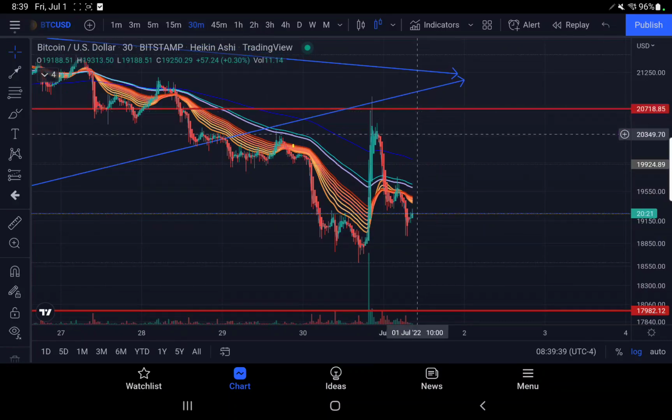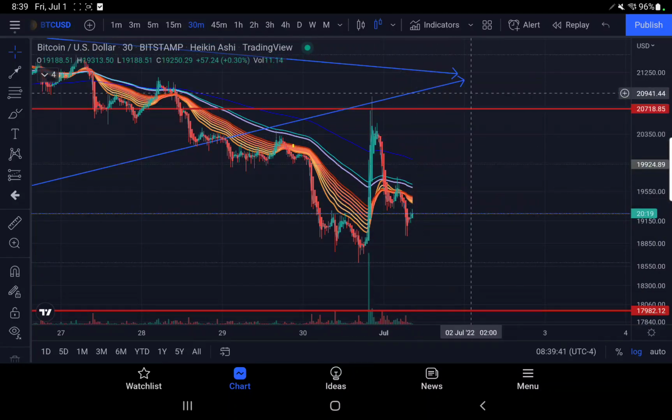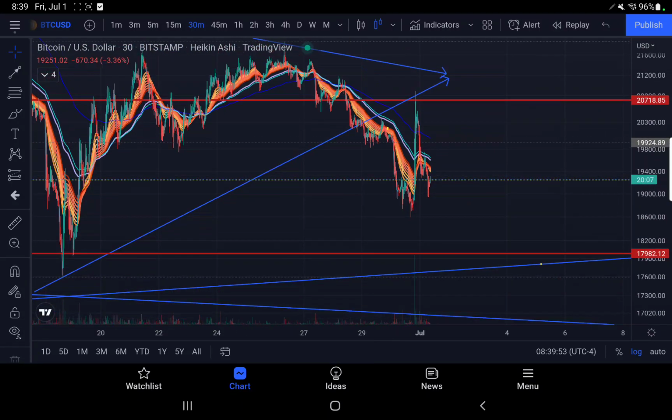I actually shorted from somewhere up here, and I made two separate trades last night. I don't really want to get into it, but one was like 16 point something percent, and the other one was just over 11% on Doge. I ended up doing the second one.